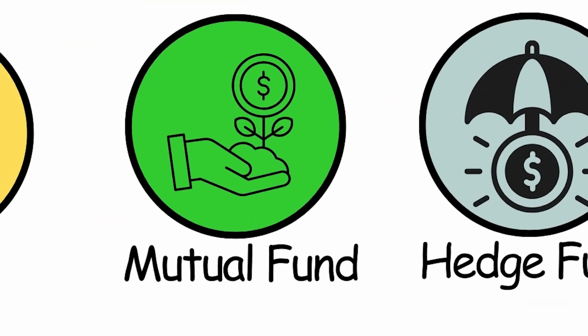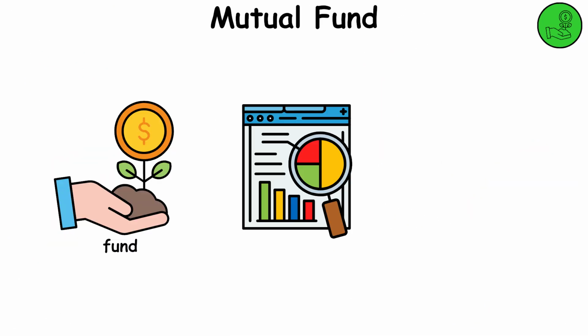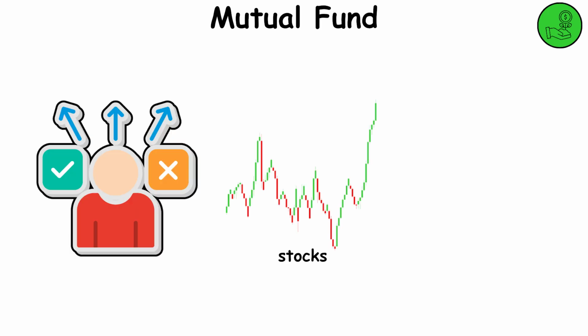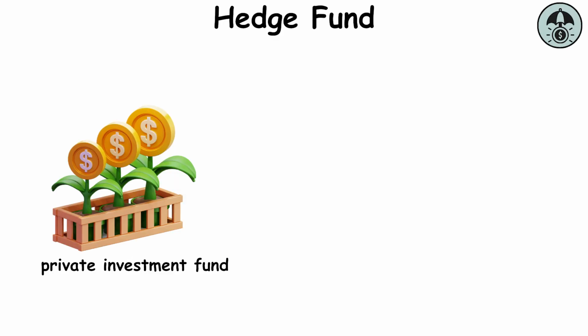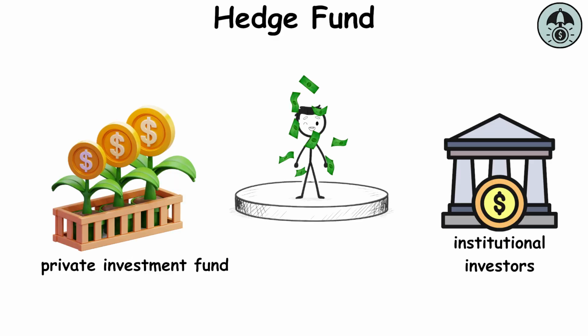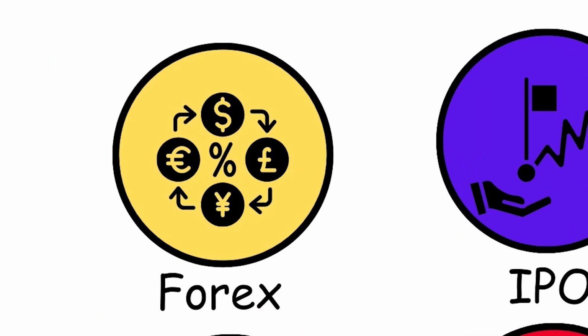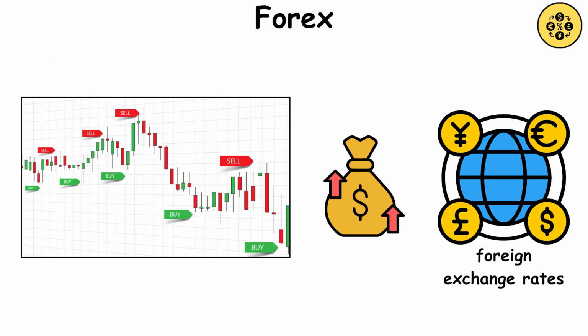Mutual fund pools money from many investors to buy stocks. The fund is actively managed by a fund manager who decides which stocks should be in the fund to maximize shareholder returns. Hedge fund, a private investment fund pooled from wealthy or institutional investors. Hedge funds are usually high risk, high reward. Forex, buying and selling currencies to profit from fluctuations in foreign exchange rates.